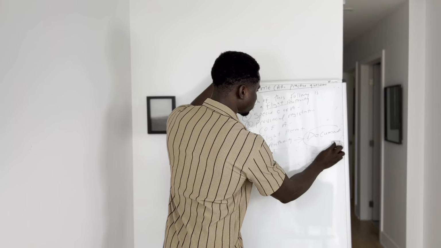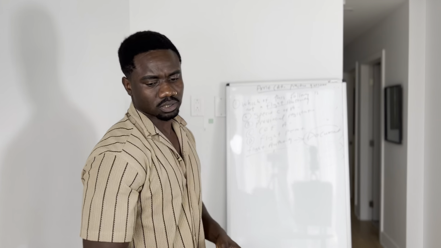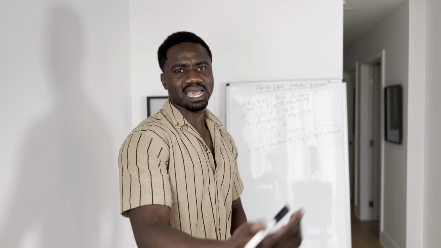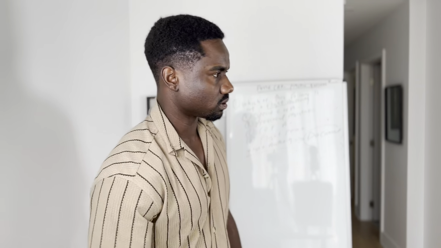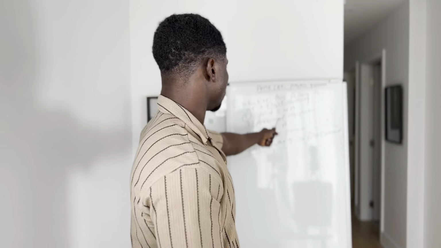The second one I'm going to talk about is provisional registration. Provisional registration is like, imagine you buy an aircraft, like a car registration. When you buy a car, you have to register your car. It's not a flight authority.